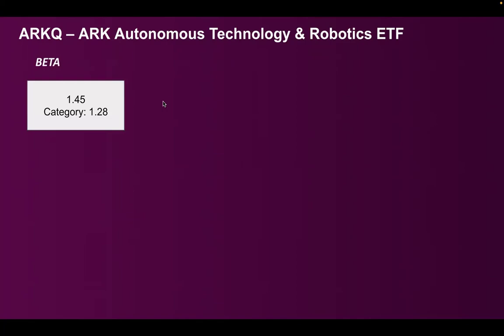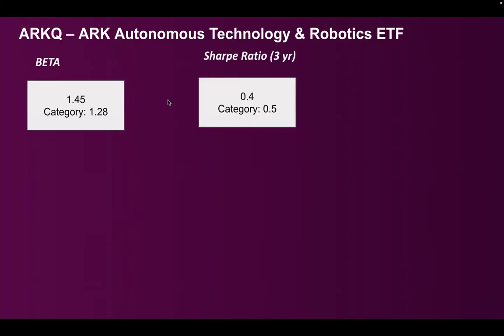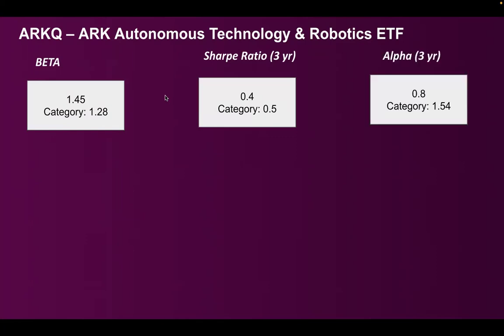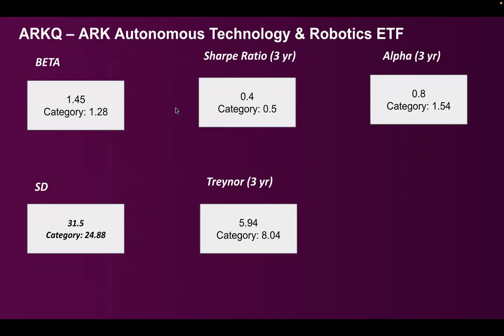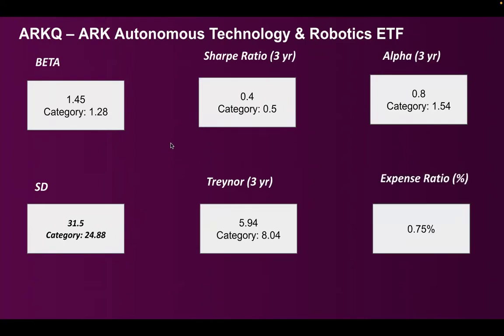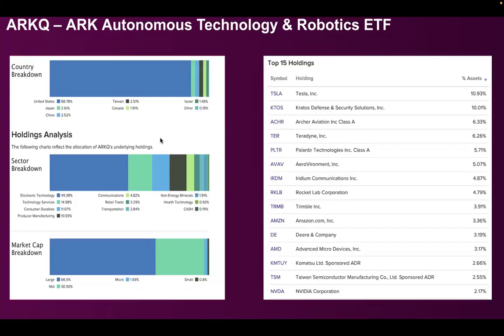So beta is better than the category. Sharpe ratio is lesser than the category. Alpha is again poor when compared to the category. Standard deviation is higher when compared to the category. Treynor ratio is less. So expense ratio is 0.75%, which is again very high.